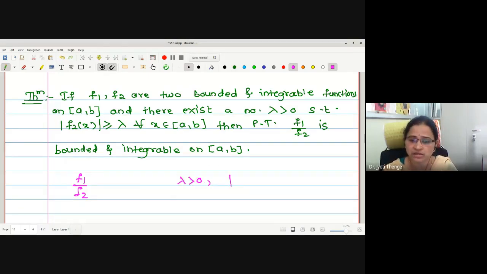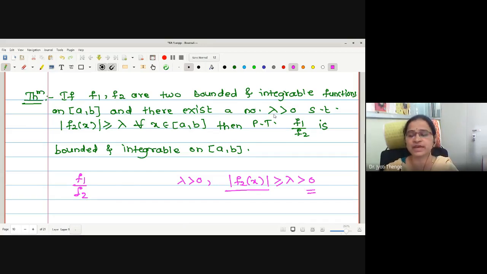We have selected function f2 such that mod of f2 is greater than or equal to lambda, and lambda is greater than 0. Therefore, what does this mean? The function mod of f2 of x is greater than 0. It means the function may take a positive value, may take a negative value, but it will not take a 0 value anyhow.